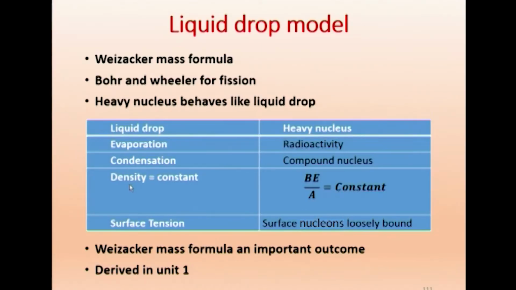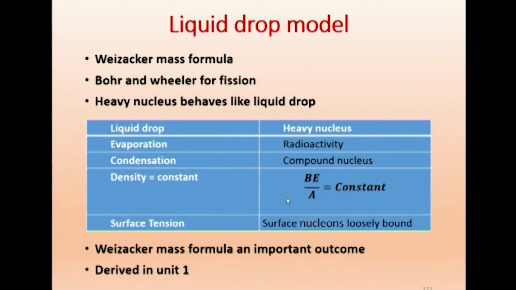Now, for a liquid drop, density is constant. Similarly, here binding energy per nucleon is a constant. For a heavy nucleus, binding energy per nucleon is a constant. Now, when you say density, it is mass per unit volume. Similarly, here the energy is proportional to mass, and this mass number A is proportional to r cubed, because we know the radius r is constant, r equals r naught A power 1 by 3.